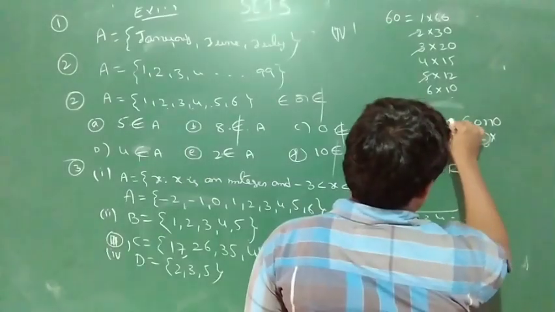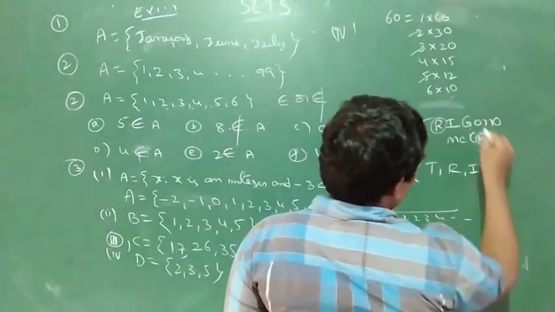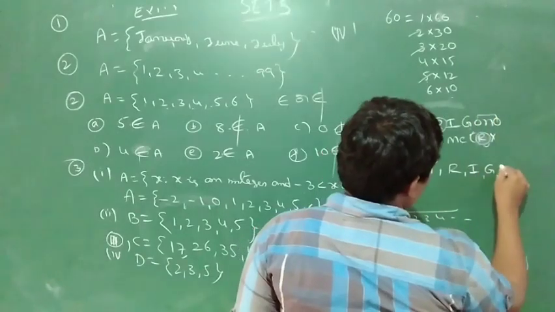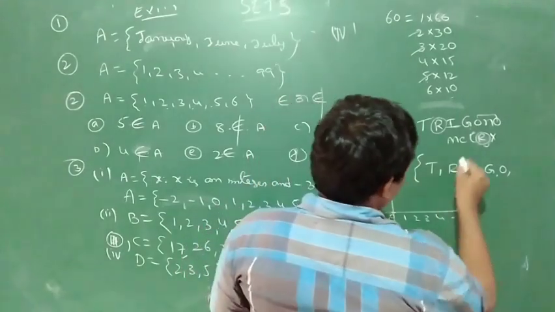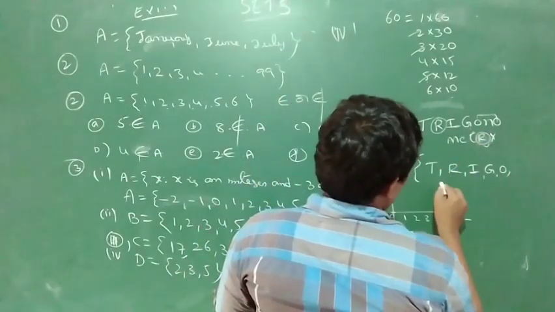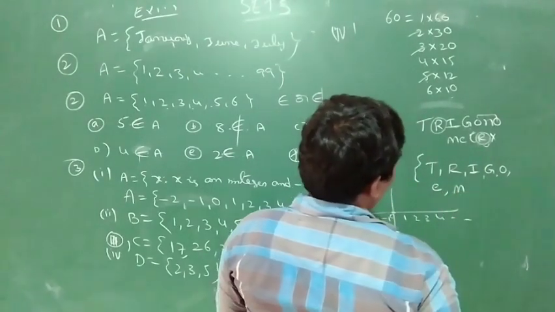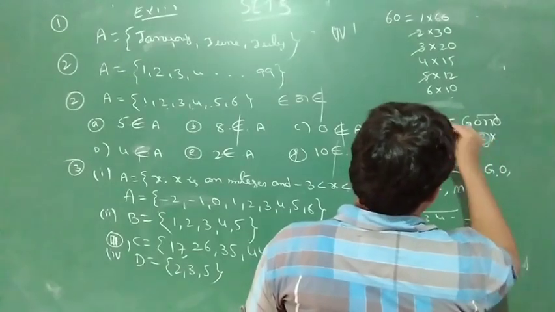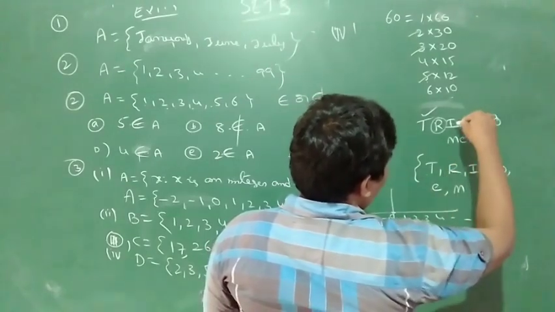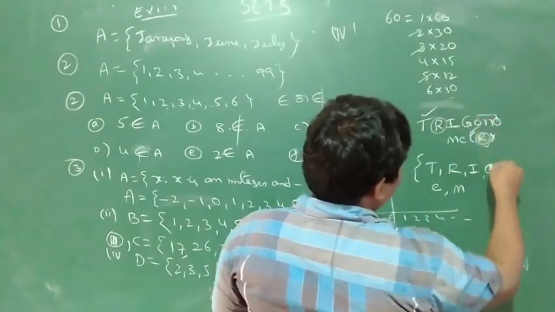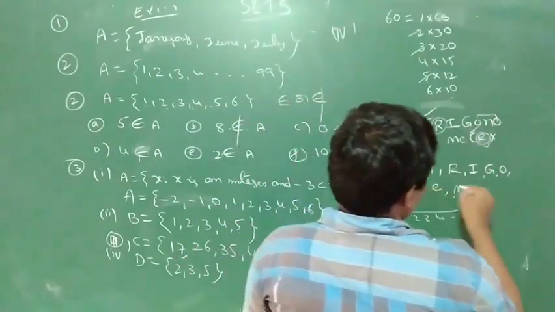Next, I: how many? Only one I. Next, G, only one G. Two O's. Okay, trigonometry, one E, one M. Already two T's in trigonometry; the two T's are taken one time. Only one R, one I, one G, the two O's written as one O, M, a single E, and Y.